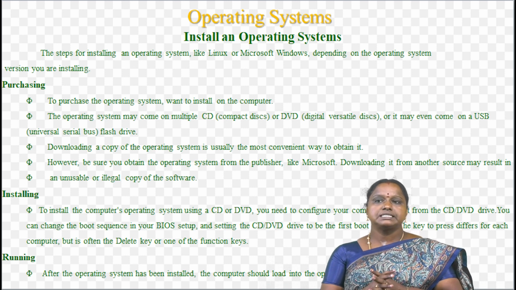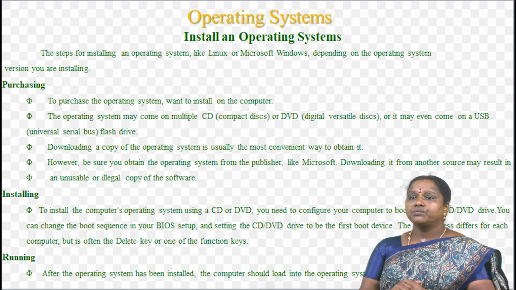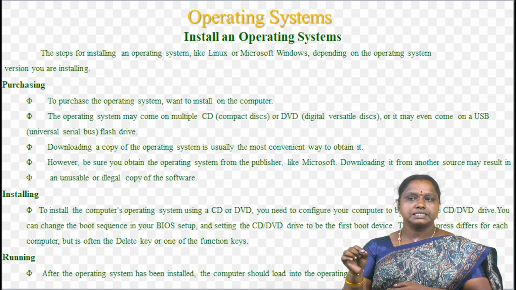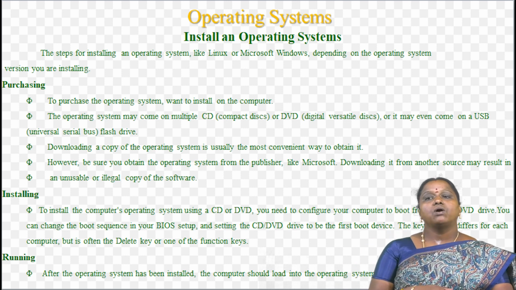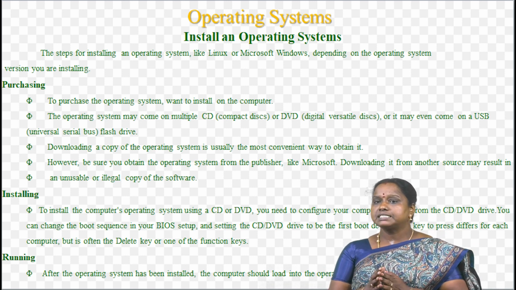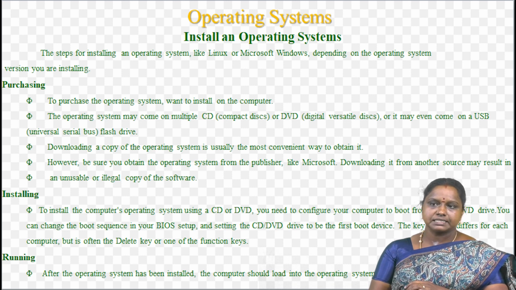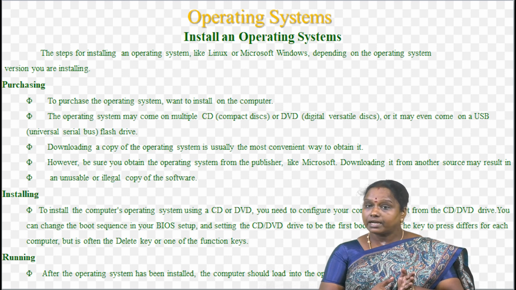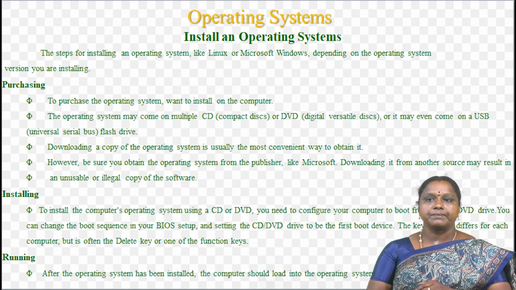First step is purchasing the operating system. First, you need to purchase the operating system that you want to install on the computer. The best place to purchase the operating system from is a retail store like Best Buy or through an online store like Amazon, Newegg, etc. The operating system may come on multiple CDs, that is compact disc, or DVD, digital versatile disc, or it may even come on a USB, universal serial bus, flash drive, etc.